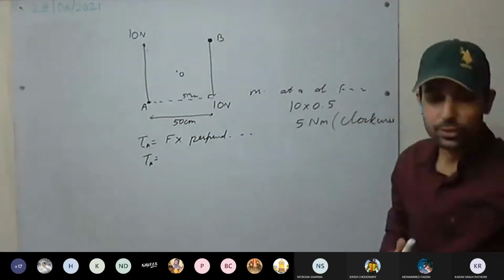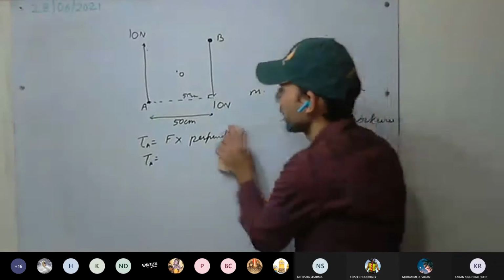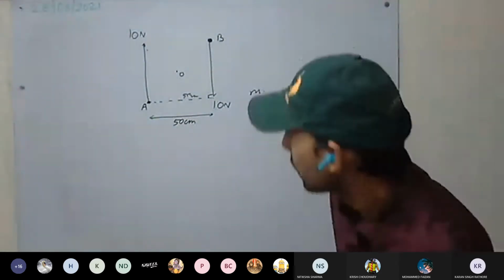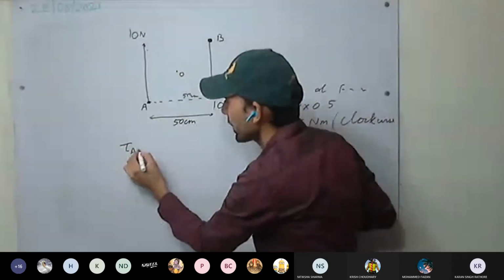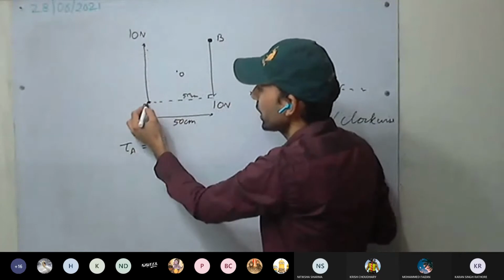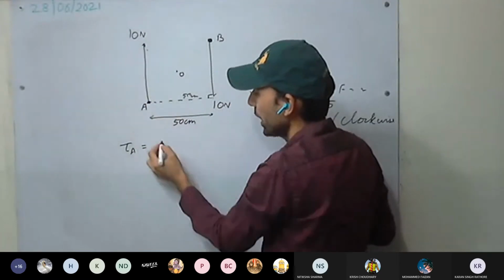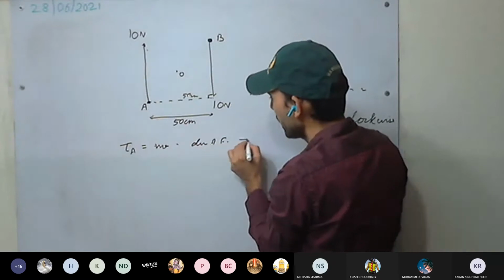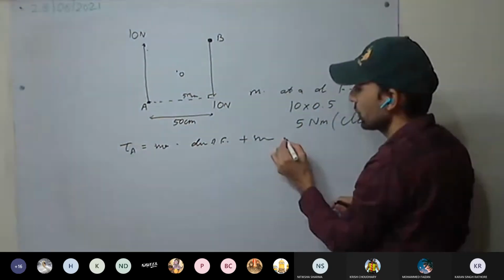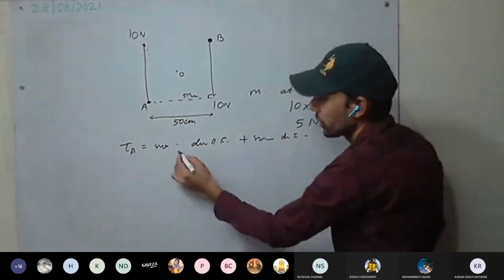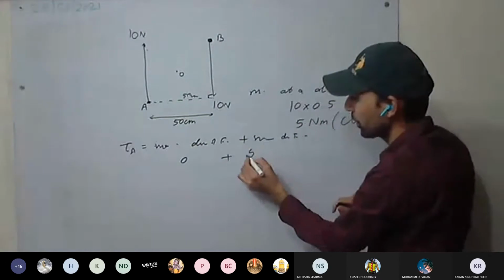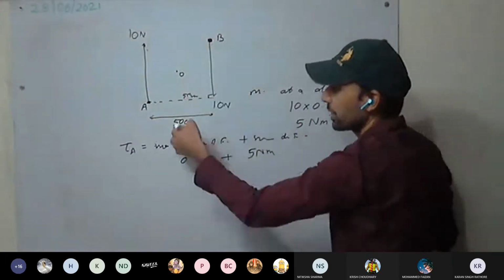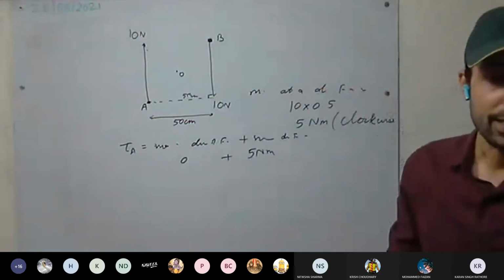So you can do this question this way. At A, first you take the moment of force due to the force at A plus the moment of force due to the force at B. So this will be 0 plus 5 Newton meter, and the direction is clockwise.